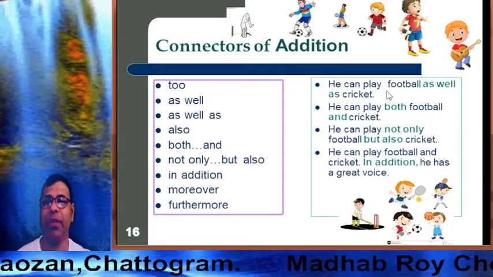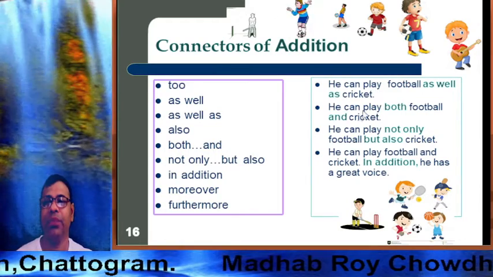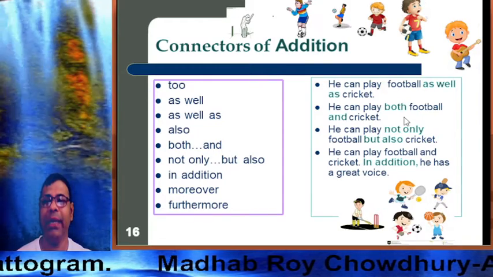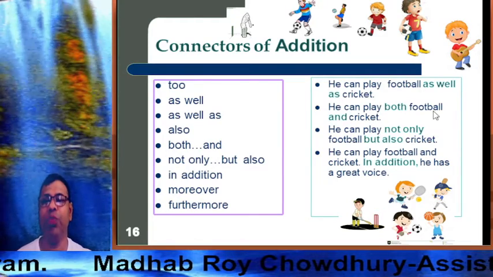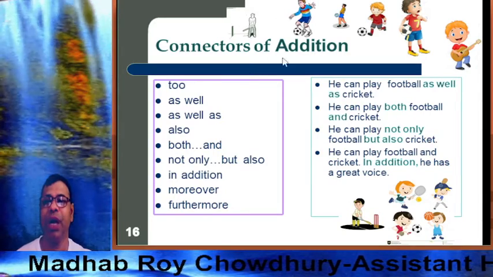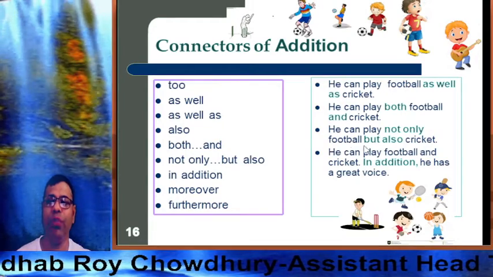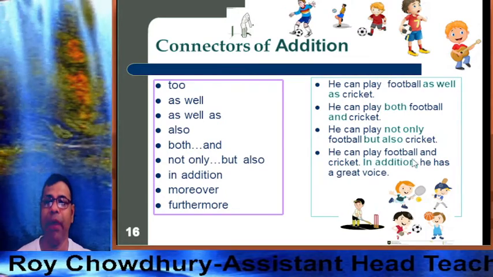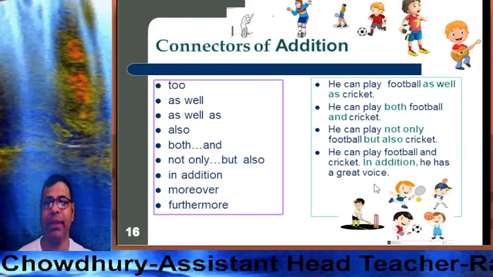We add something to the verb play. Next one, he can play both football and cricket. We add something, cricket, and at the same time football we can play. That's why both and is called a connector of addition. Next one, he can play not only football but also cricket. He can play both. He can play football and cricket. In addition, he has a great voice.